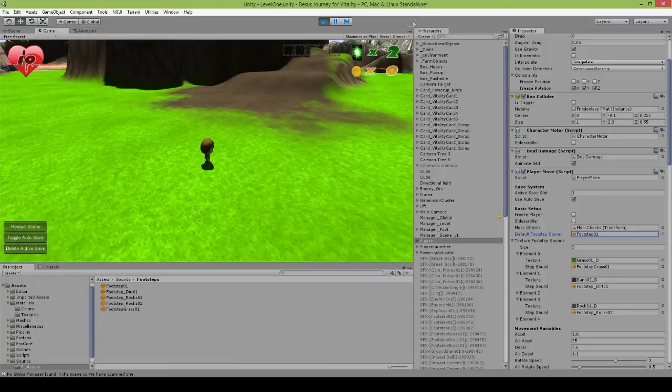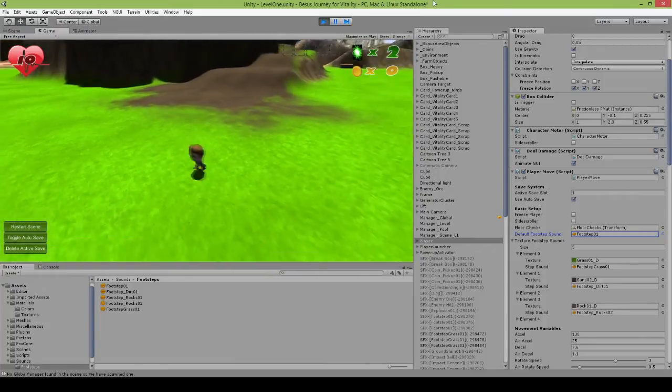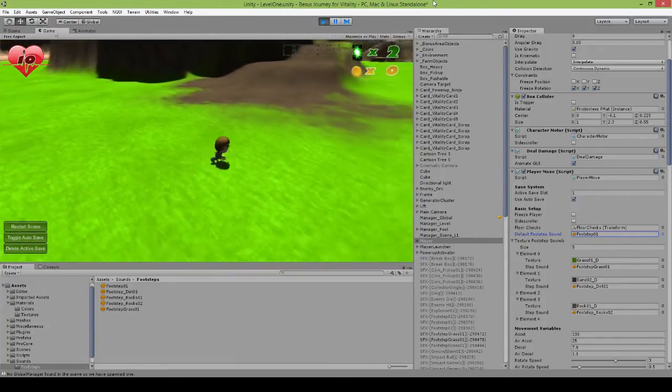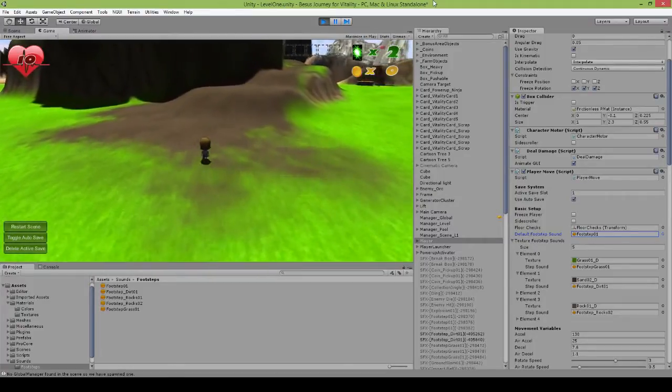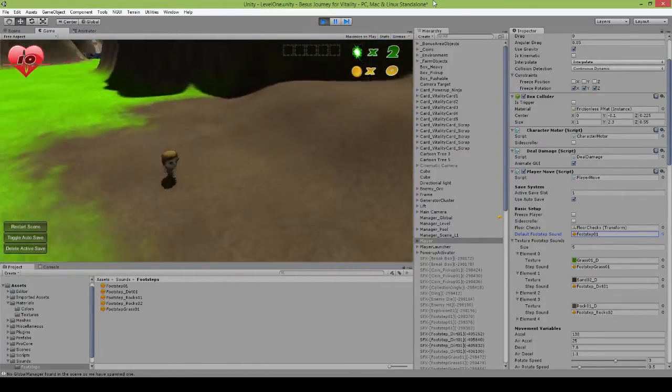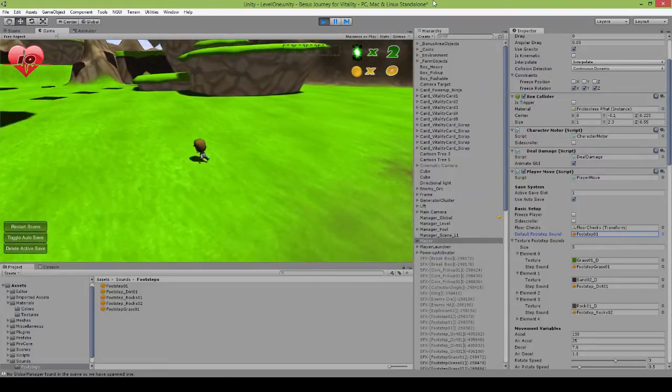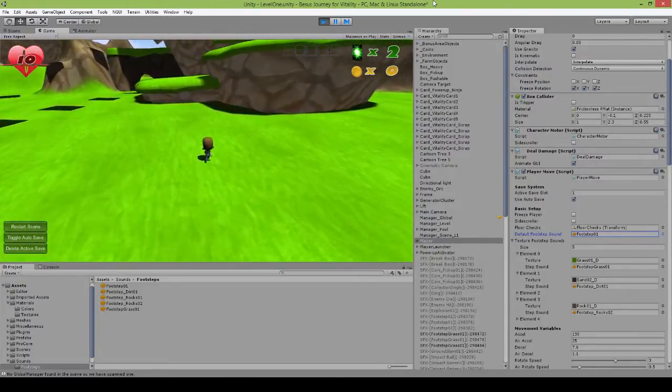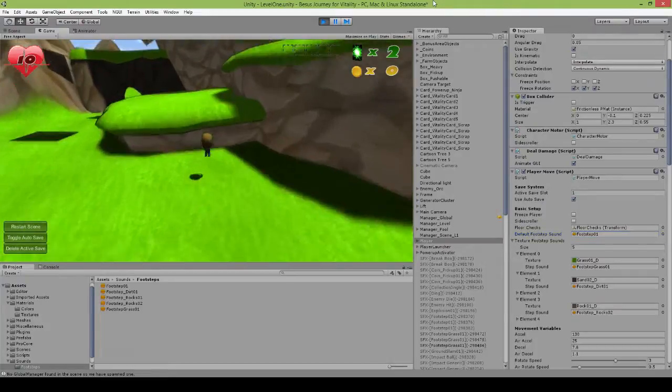So as you can see here, or hear here rather, we get our grass sound, and we hop over to the dirt, and we get our dirt sound. So it works on terrain, it works on meshes, it works on anything that we can physically walk on as long as a texture can be applied to it.